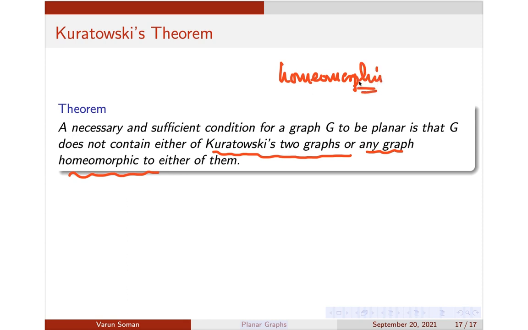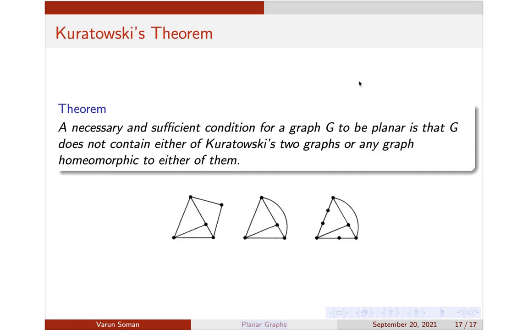Two graphs are said to be homeomorphic if you can construct one graph by subdividing the edges. Okay, for example, look at this graph here. This is just for understanding. This graph is actually obtained by subdividing this edge. This graph is obtained by subdividing this side. So we'll say that these two graphs are homeomorphic.